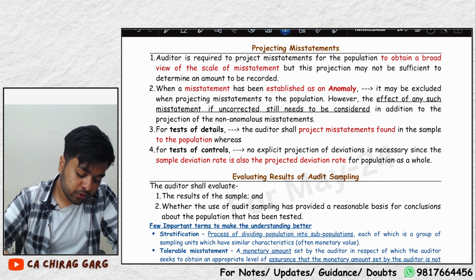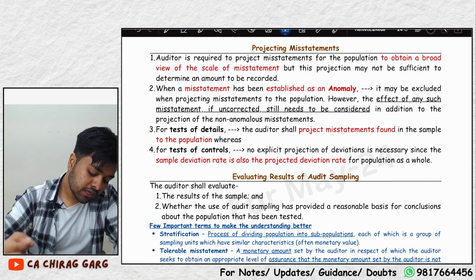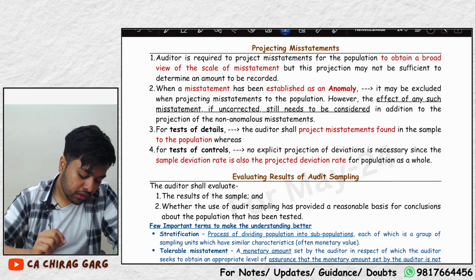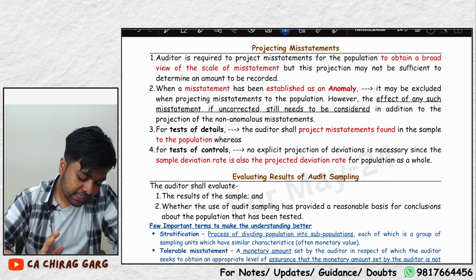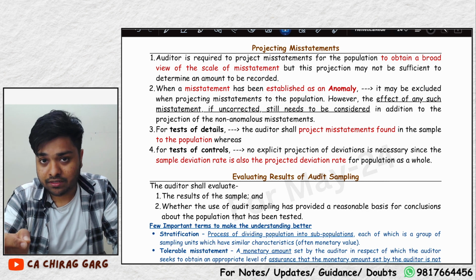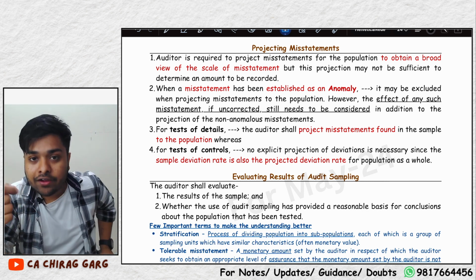Now, projecting misstatements. The auditor is required to project misstatements for the population to obtain a broad view of the scale of misstatements, but this projection may not be sufficient to determine an amount to be recorded. When a misstatement has been established as an anomaly, the auditor still has to consider its effect. You cannot say that this is an anomaly, so we do not correct it. You have to correct it.